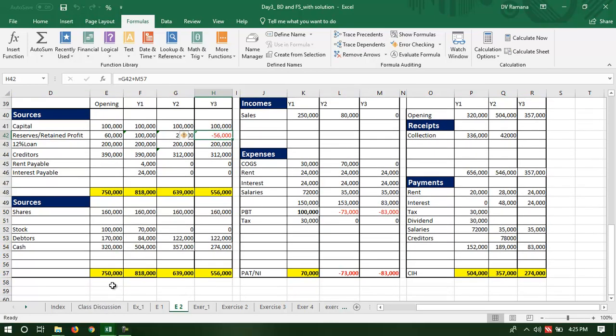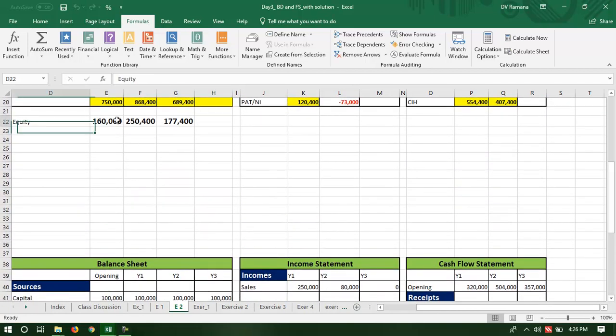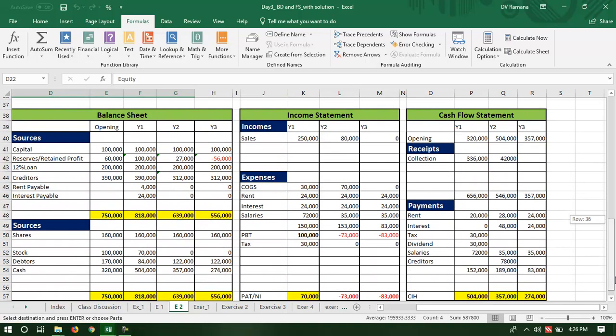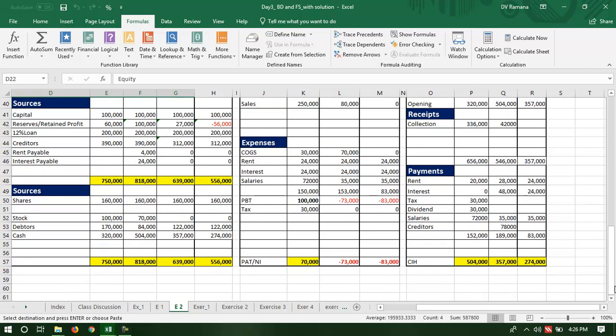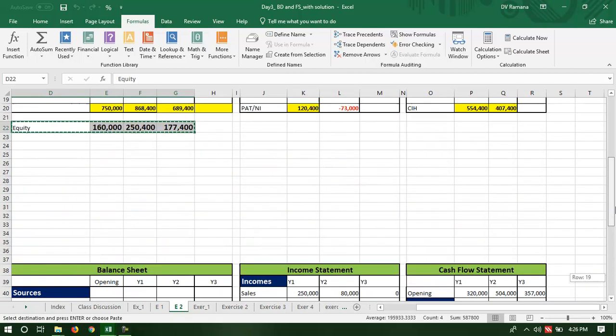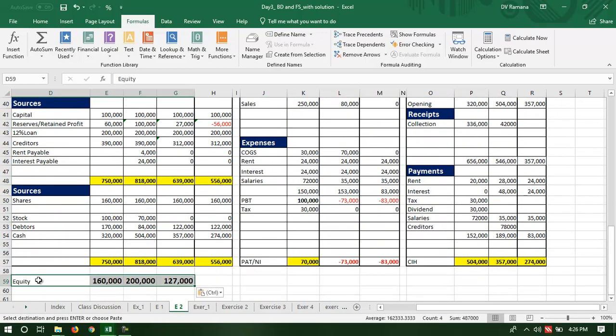The equity of the company has been reducing continuously for the 3 years. All these 3 years, the equity has been reducing. So 160 has become 127, and 127 has become 44, because there is a loss.